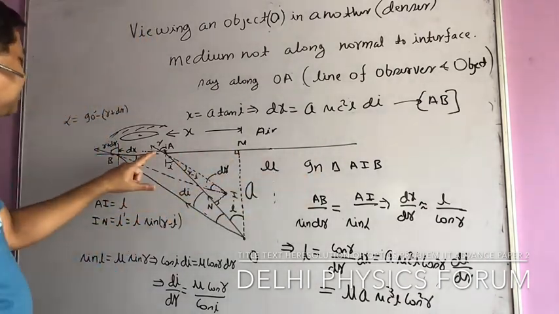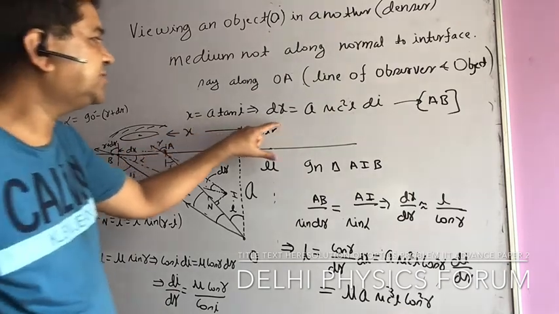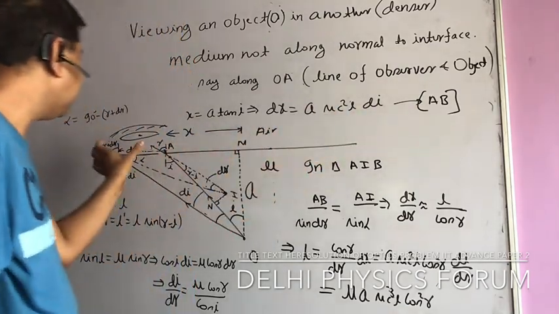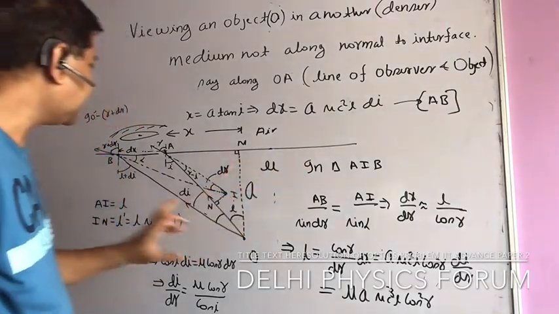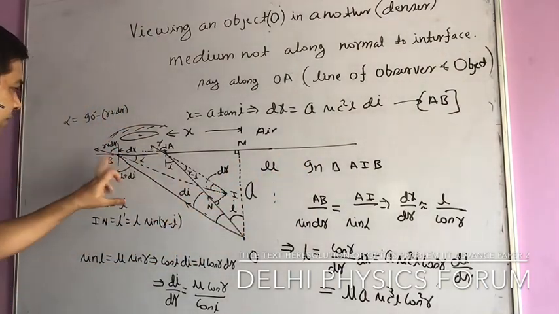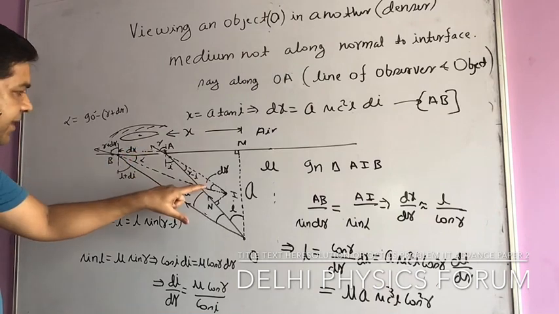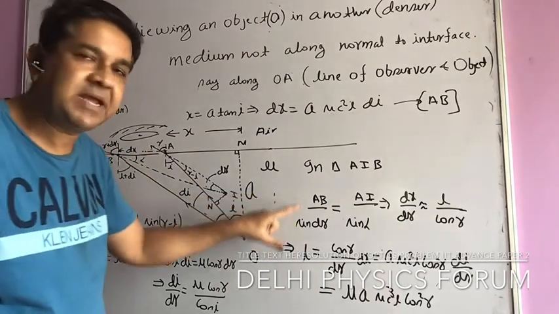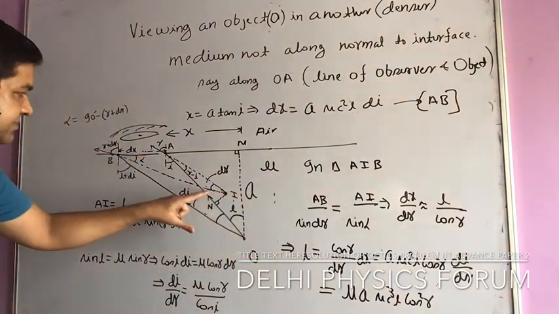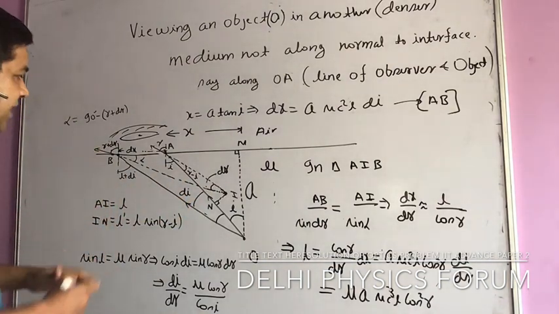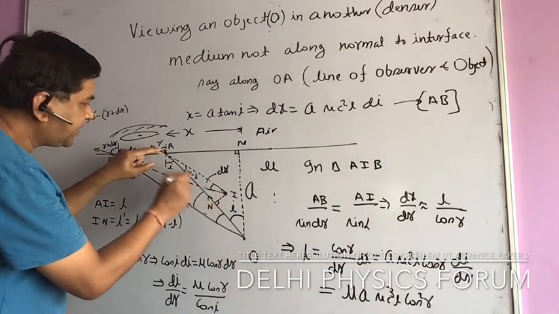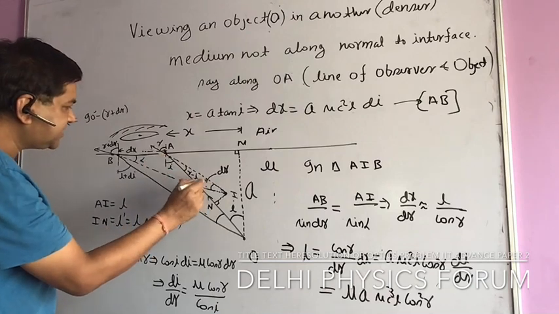And before that, I will talk about dx. x is A tan I, so dx is A sec square I di. That I am naming as AB. You can see here. And in triangle AIB, I know AB is in front of angle dr. So AB by sin dr, I am applying the sine rule here. AB by sin dr is equal to AI. AI is this distance, and in front of this distance, this angle is there.